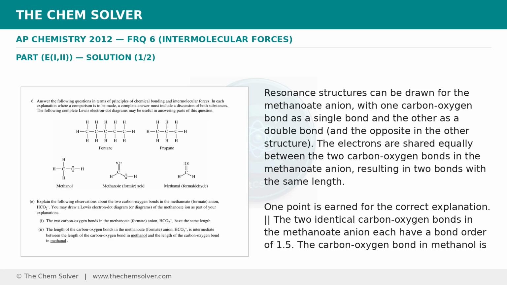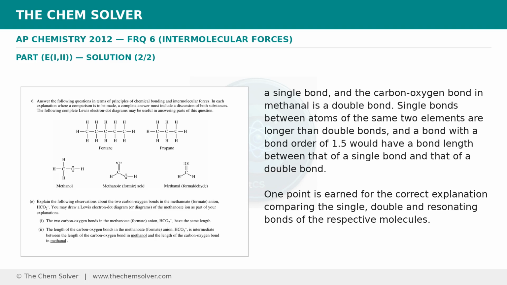The 2 identical carbon-oxygen bonds in the methanoate ion each have a bond order of 1.5. The carbon-oxygen bond in methanol is a single bond, and the carbon-oxygen bond in methanoic acid is a double bond. Single bonds between atoms of the same 2 elements are longer than double bonds, and a bond with a bond order of 1.5 would have a bond length between that of a single bond and that of a double bond. 1 point is earned for the correct explanation comparing the single, double, and resonating bonds of the respective molecules.